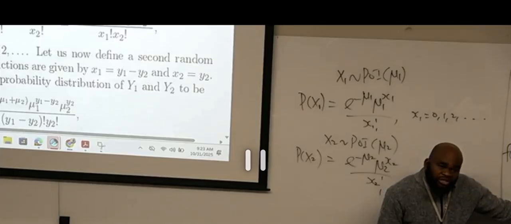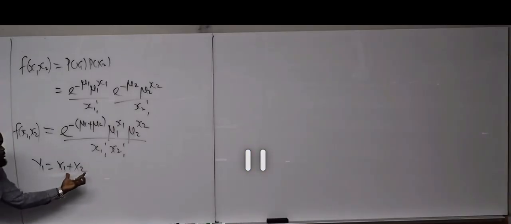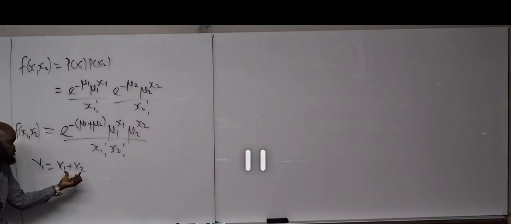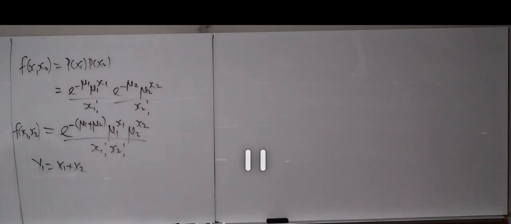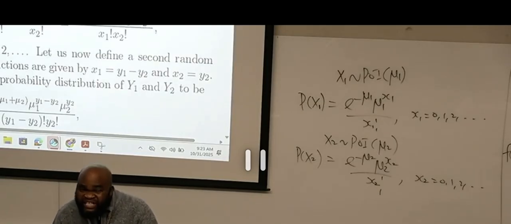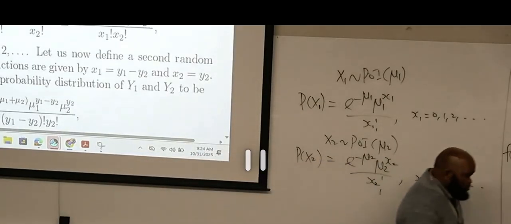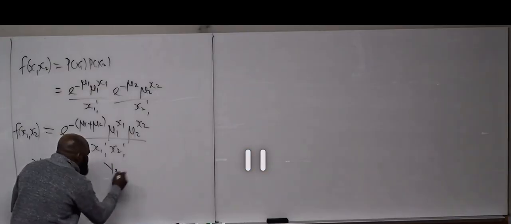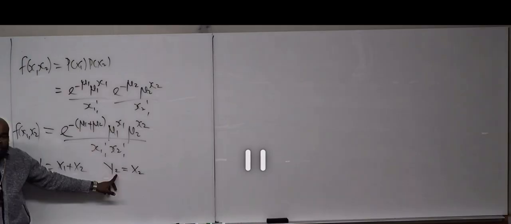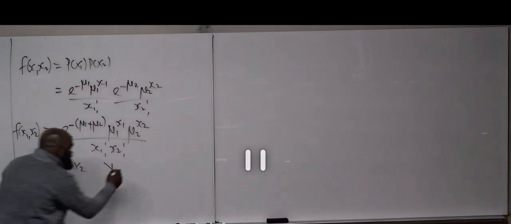But let me tell you this. We cannot go from two variables to one variable. Please pay attention. We cannot go from two variables to one variable. If I were to use the method of transformation, we can't go from two variables to one. You know what you need to do? You will artificially create another variable, which I'm going to say Y2, and I'm going to say that it's equal to maybe any of these. Maybe I'm going to say Y2 equals X2.